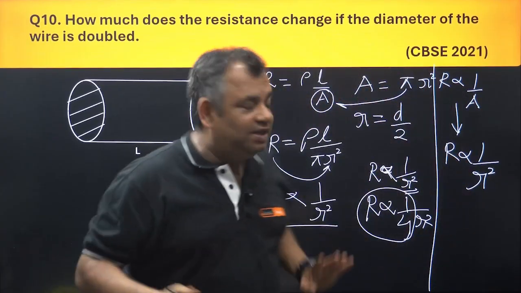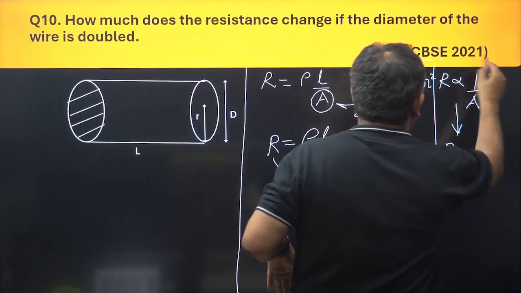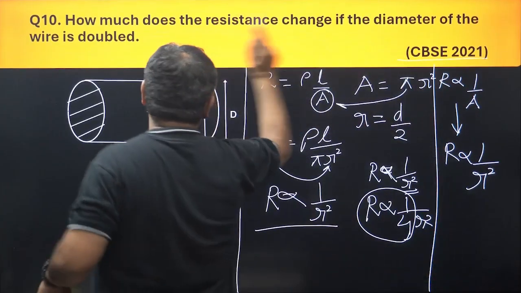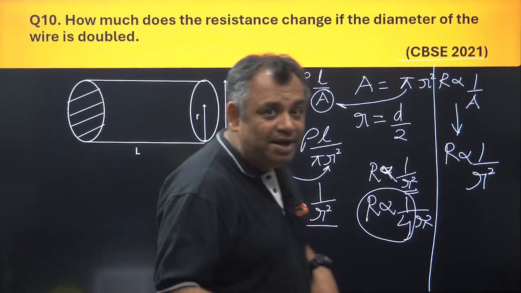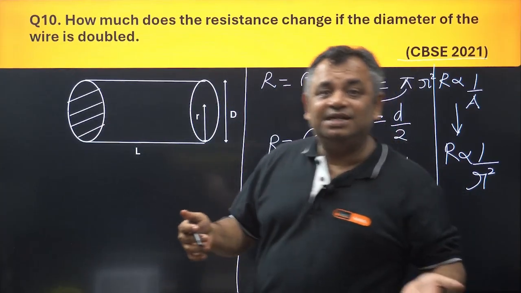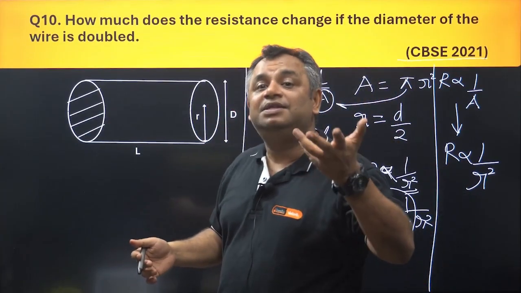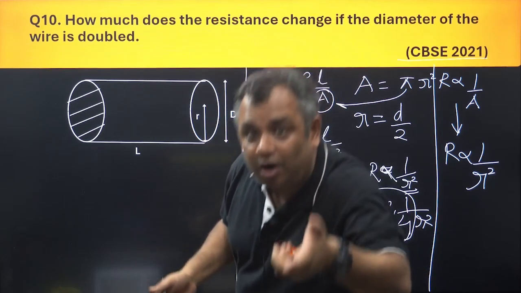So let us solve this question which was in CBSE 2021. How much does the resistance change if the diameter of the wire is doubled? If the diameter of the wire is doubled, resistance would be reduced by the square of the doubling.